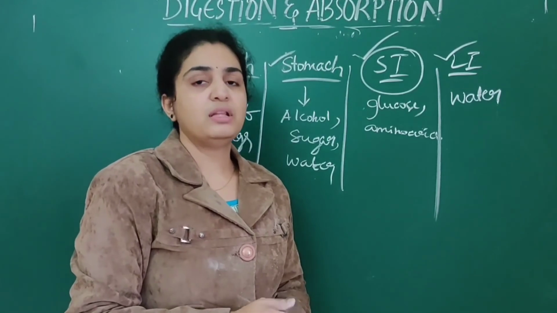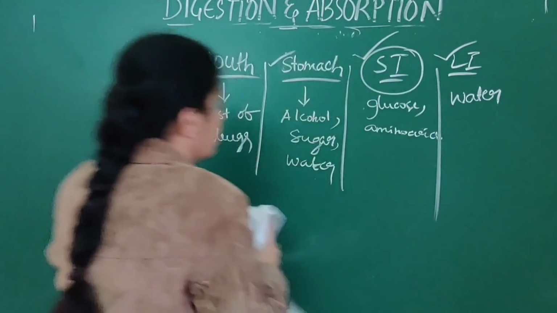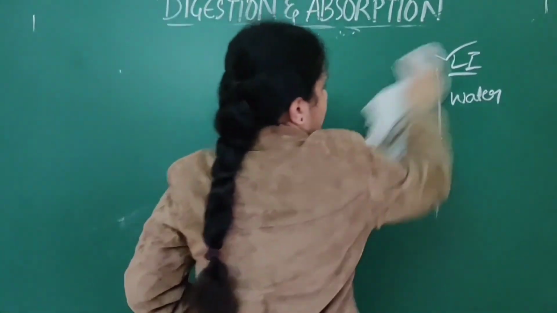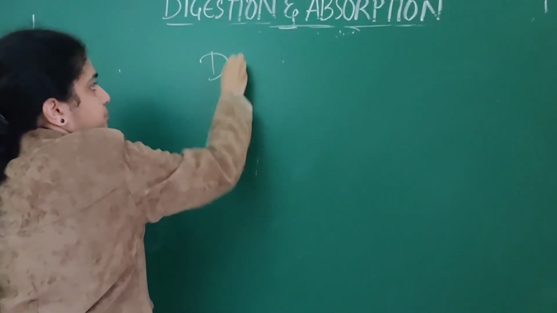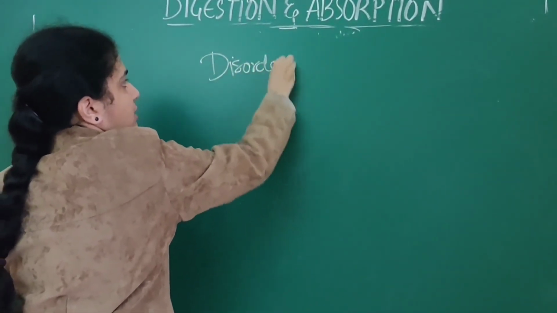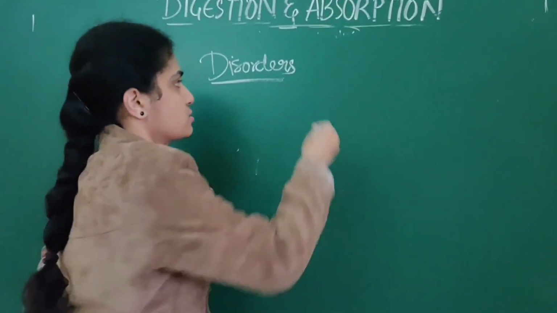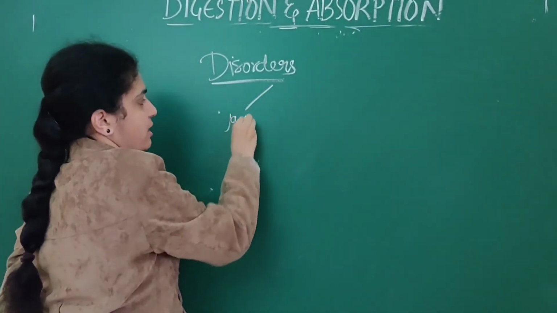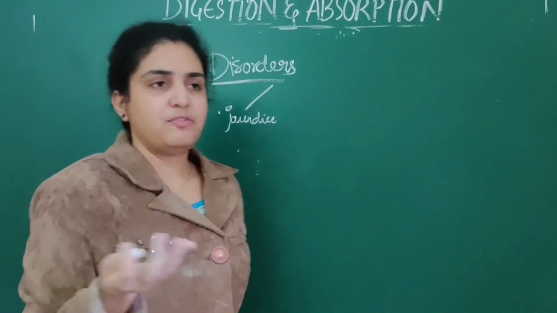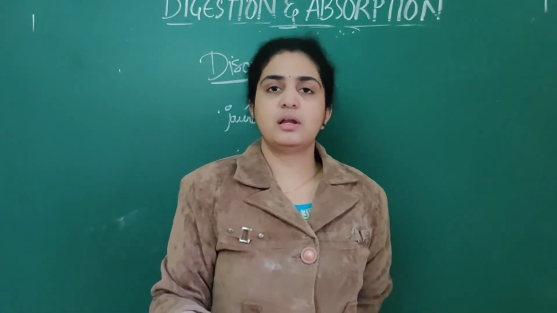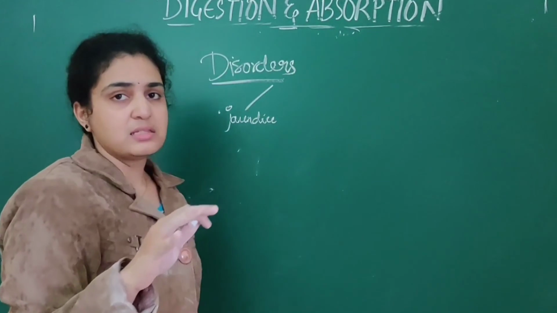Next we are going to deal with disorders that are associated with digestion and absorption. Mainly the first one is jaundice. What is jaundice? We see some of our relatives get jaundice, where we see their eyes are yellow in color.